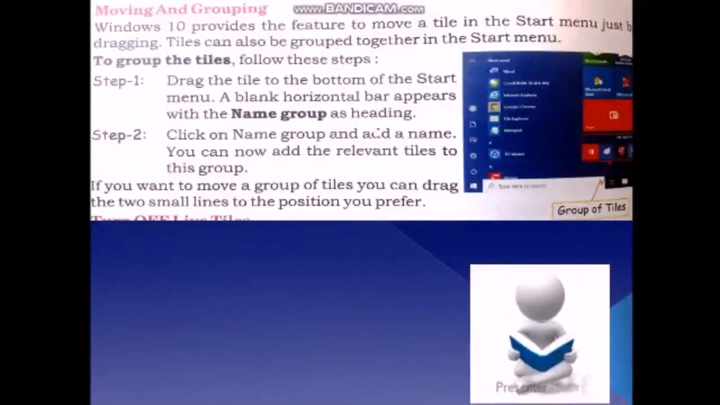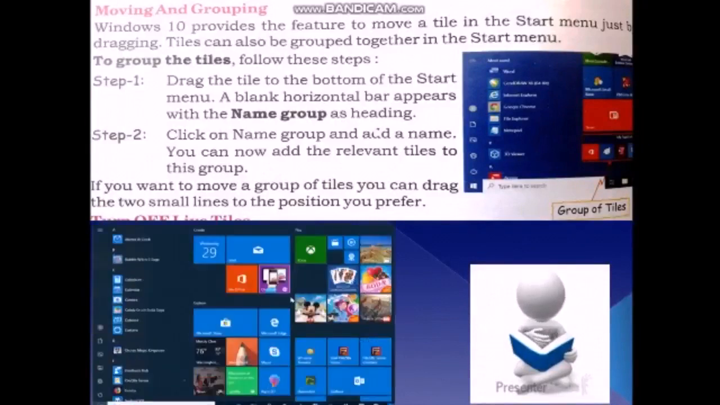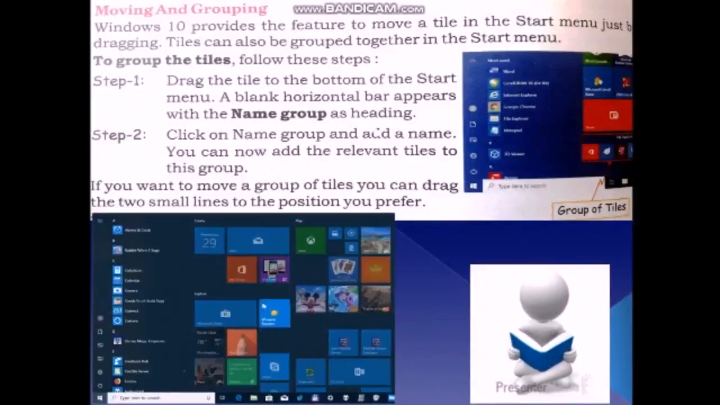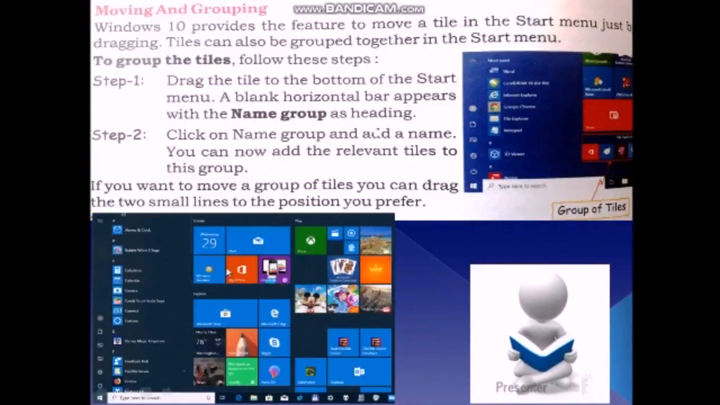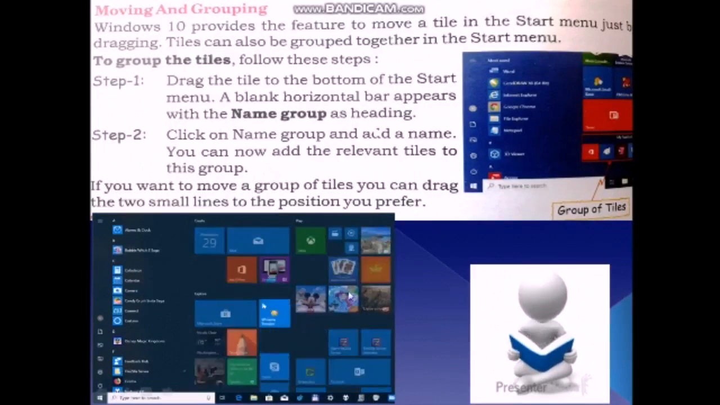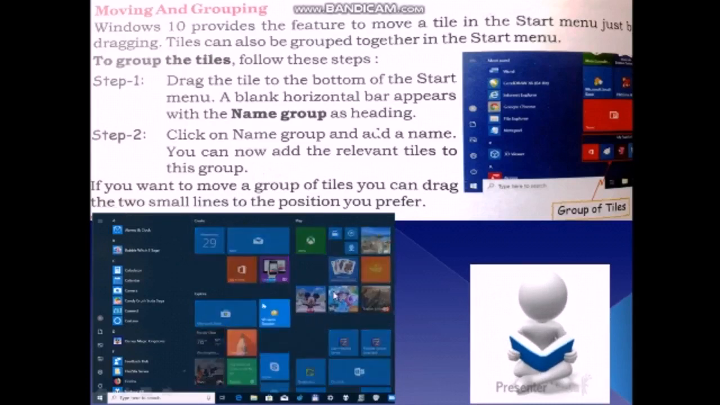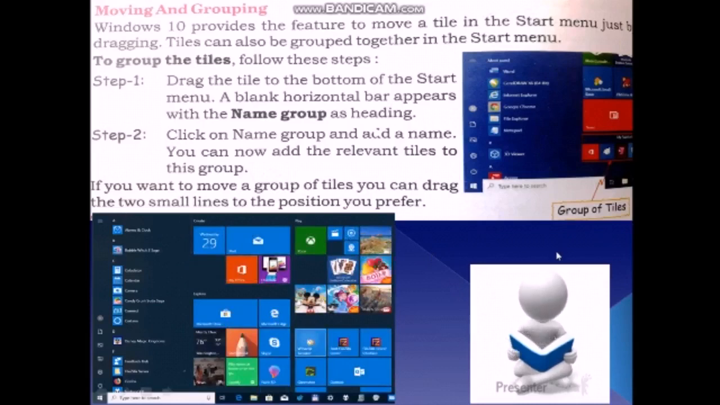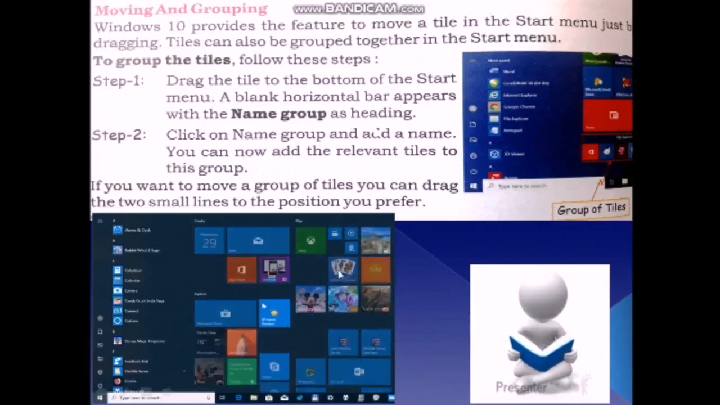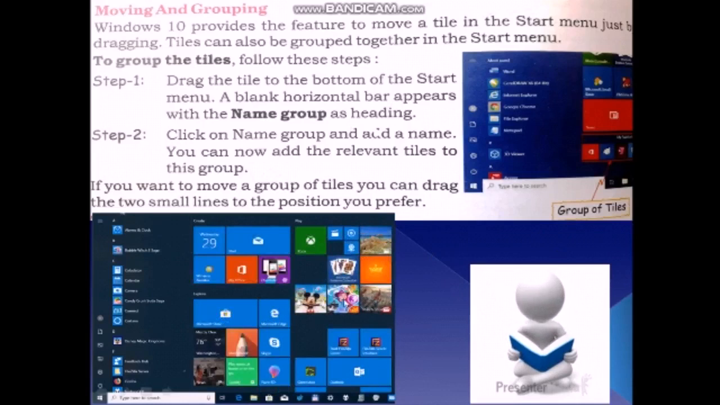Next one, moving and grouping. Windows 10 provides the feature to move the tile in the Start menu just by dragging. Dragging means to move. So if you want to move the tile to the left side, it will go in the left direction, and at the same time if you want to move the tile to the right side, it will go in the right direction. And also the tiles can be grouped together in the Start menu.